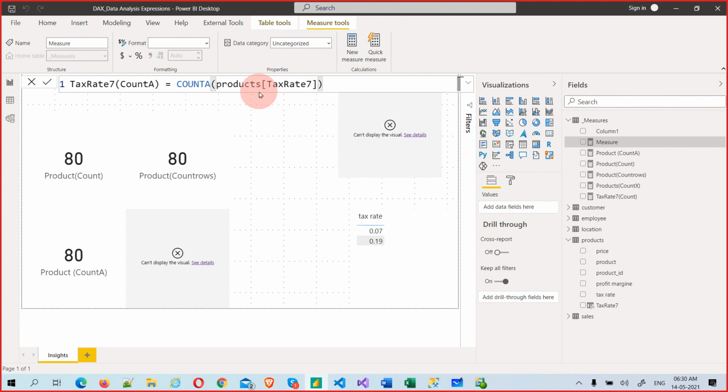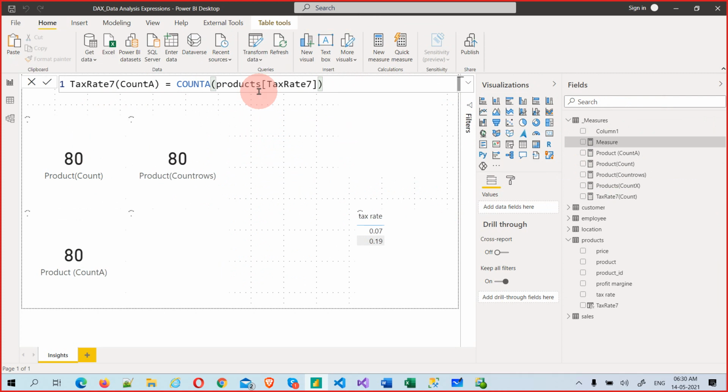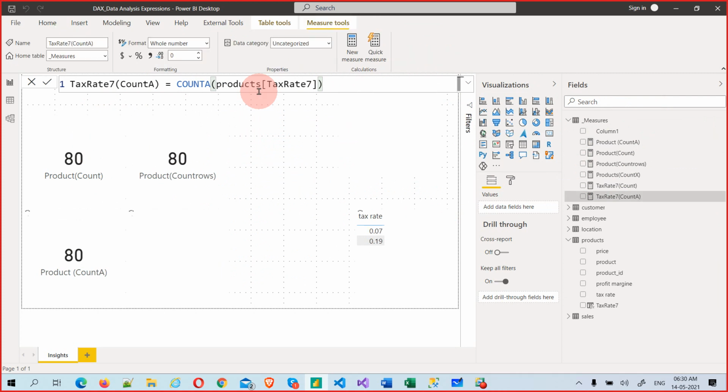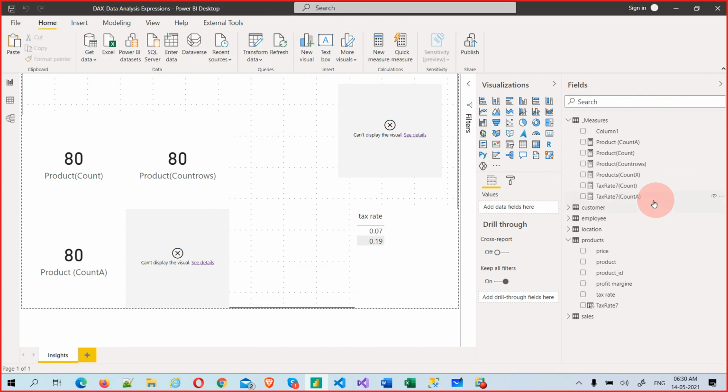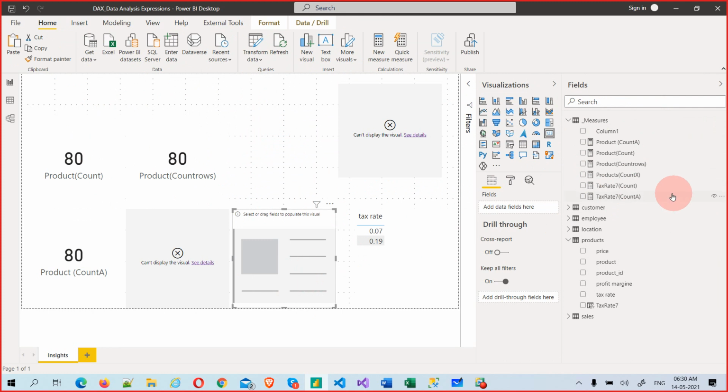Now we'll see how this will work. So likewise, you need to test before you use it in real time also. Now let me take one more column, one more record, and put this COUNTA. See, it's working.